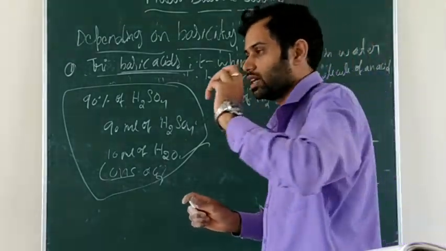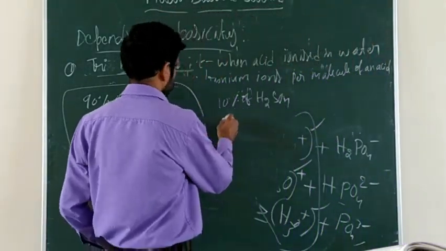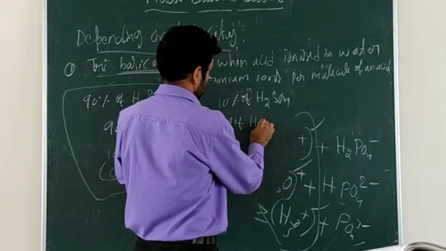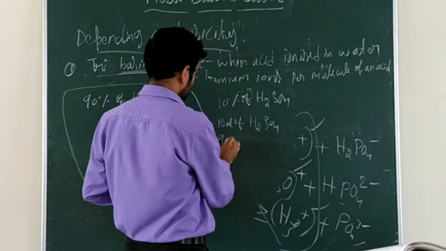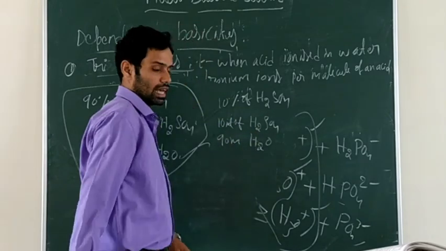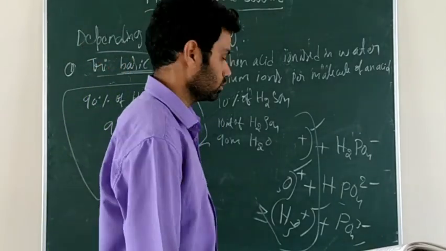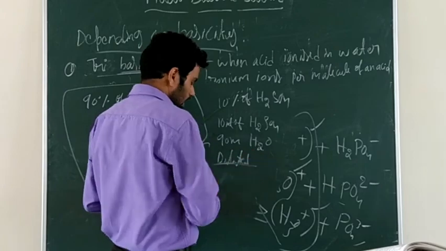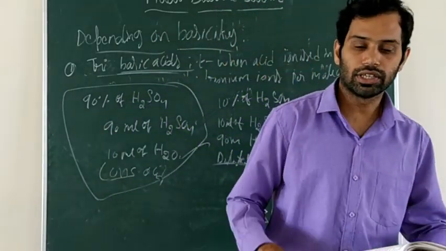Is that concentrated or diluted? That is diluted. So this is the difference between concentrated and diluted acid.